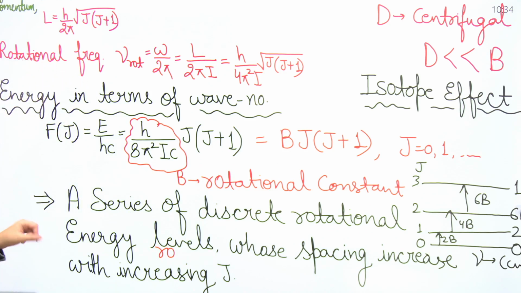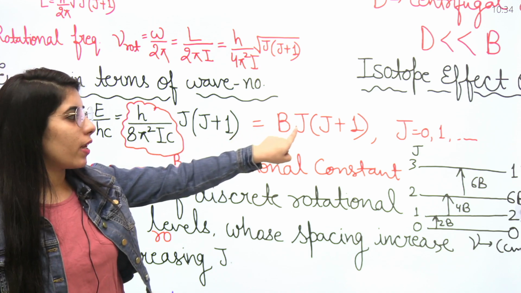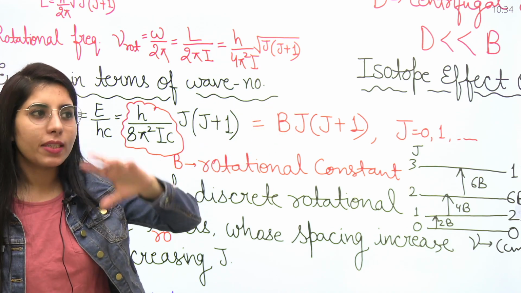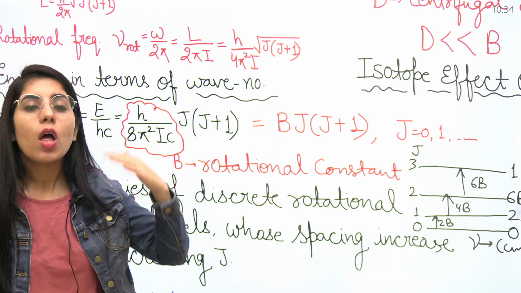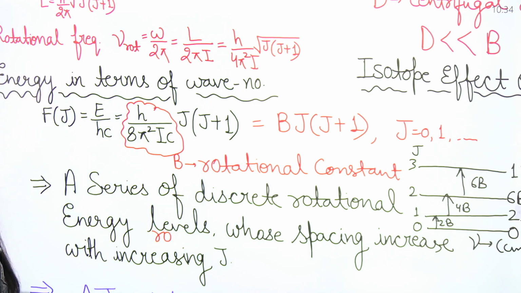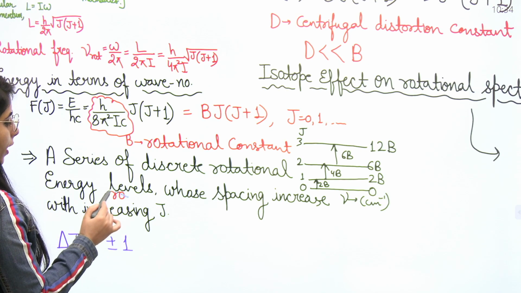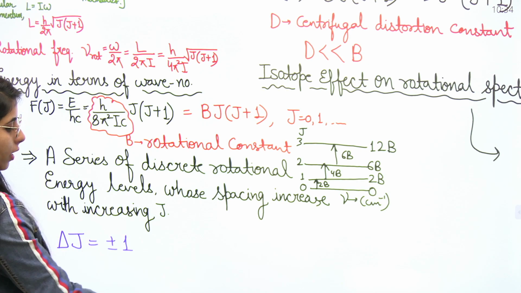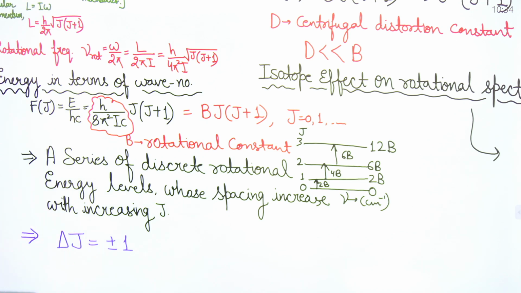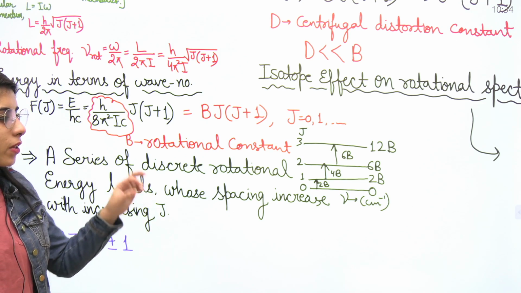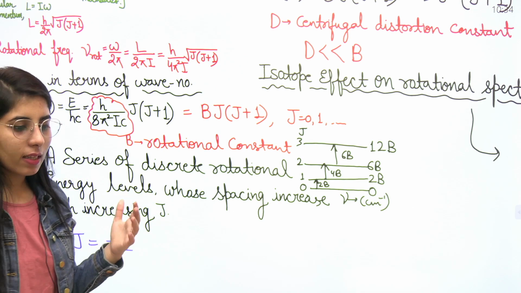Next point, here guys, when you put the values of j as 0, then 1, then 2 and then 3 and so on, one by one, you will observe one thing, that you will get a series of discrete rotational energy levels. But they will have a spacing which will increase when you increase the value of j.